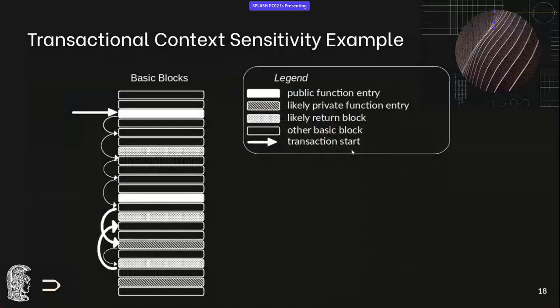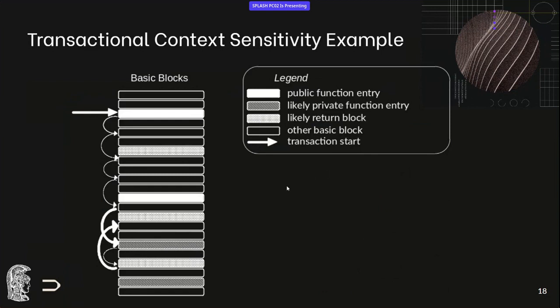Now, we have an example here for an execution. We have basic blocks on the left, and on the right there's a legend. So these blocks can either be single blocks, public function entries, likely function entries, or likely function returns. The bold arrows are the ones that we keep in our model of context sensitivity. So let's take this execution on the left.